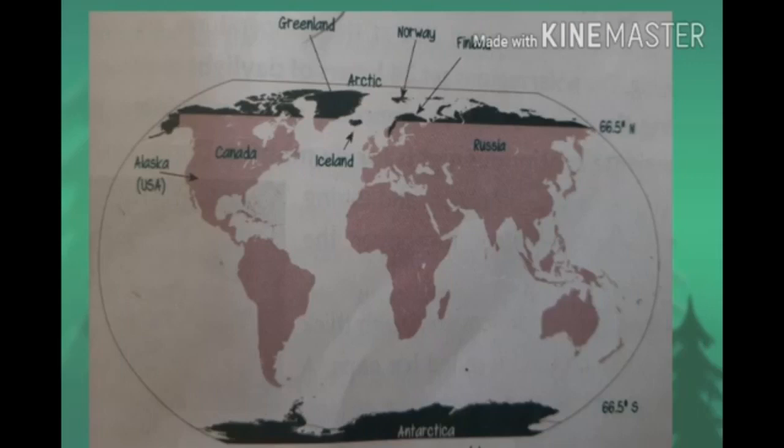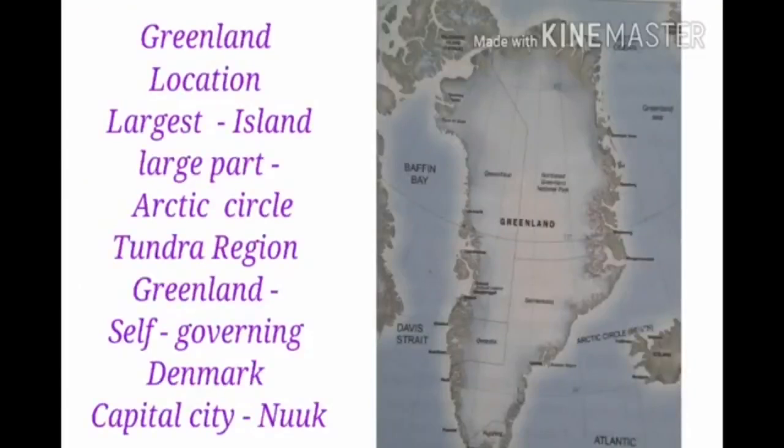Children, Greenland lies in the North Polar region, the part of the earth which is extremely cold throughout the year. This region is also called the tundra region. Children, what is tundra region? A large flat area of frozen land lying around the North Pole. Yes, a large flat area of frozen land lying around the North Pole.